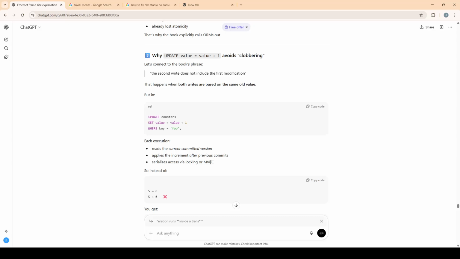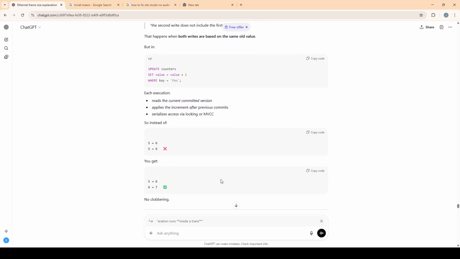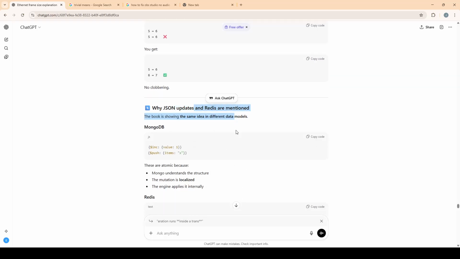So each execution of this is atomic because it reads the current committed version. It doesn't see the middle of another transaction, and it applies the increment after the previous commit, with serialized access via locking or MVCC. So instead of 5 to 6 and then another 5 to 6, which is the non-atomic trace, you get 5 to 6 to 6 to 7, with no clobbering. Why are JSON updates and Redis mentioned?